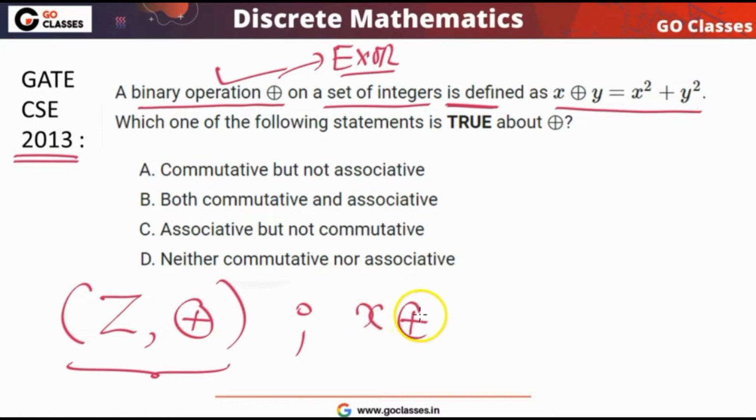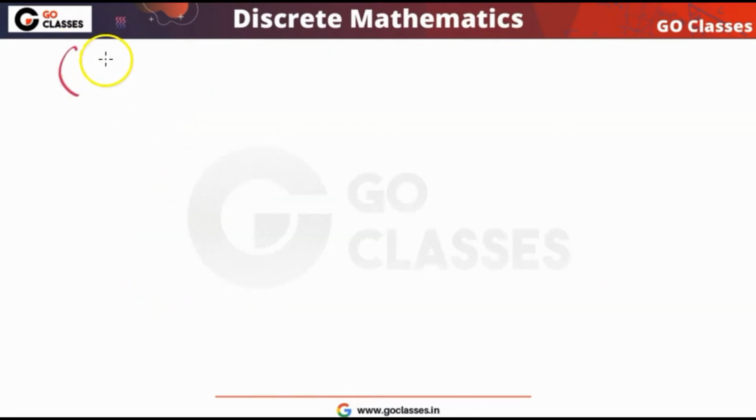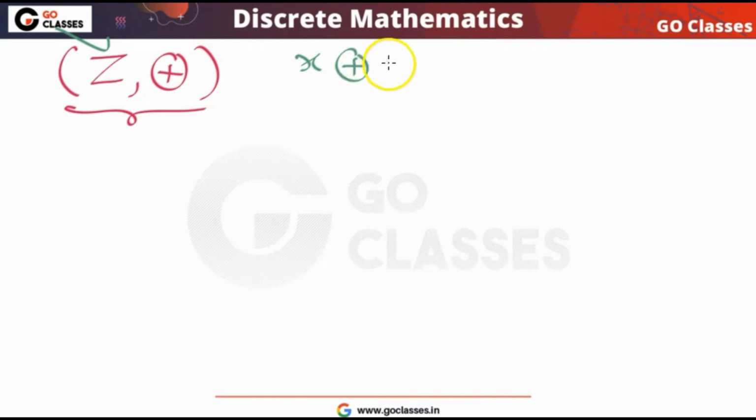x XOR y is equal to x square plus y square. This is the definition of the new operation, and we are defining it on the set of integers, which is our base set. Whenever you see this type of question, first you should understand the behavior of the operation. So let's try to understand this operation.